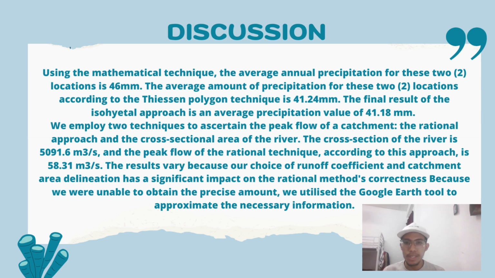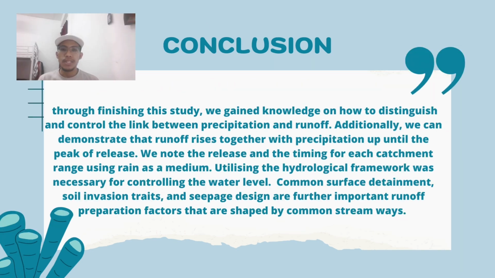We employ two techniques to ascertain the peak flow of a catchment: the rational approach and the cross-sectional area of the river. The cross-section of the river is 5091.6 meter cube per second, and the peak flow of the rational technique is 58.31 meter cube per second. The results vary because our choice of runoff coefficient and catchment area delineation has a significant impact on the rational method's correctness. Because we were unable to obtain the precise amount, we utilized the Google Earth tool to approximate the necessary information. The last part is the conclusion.